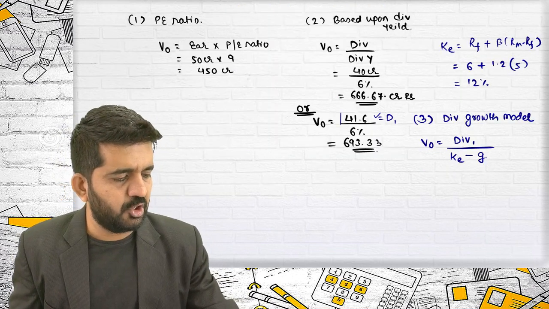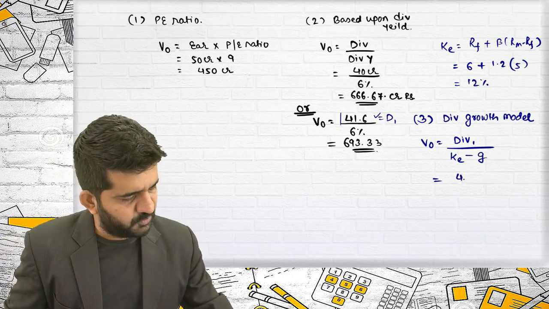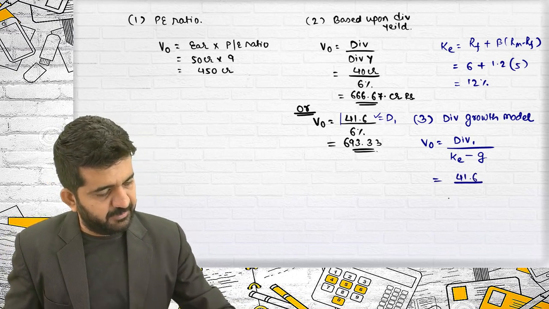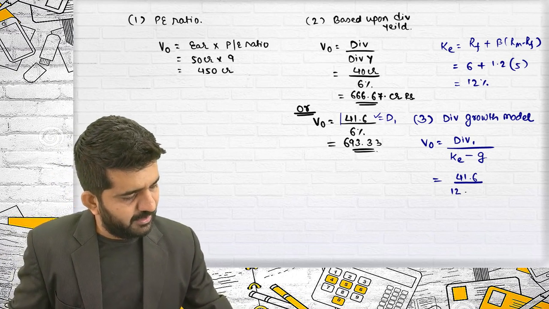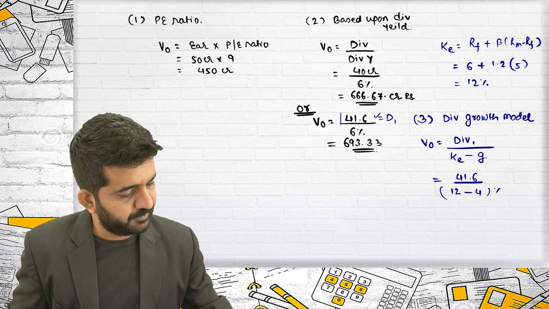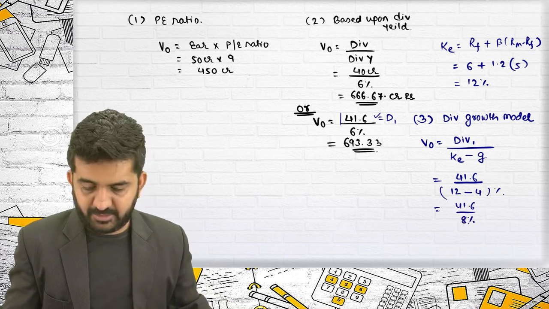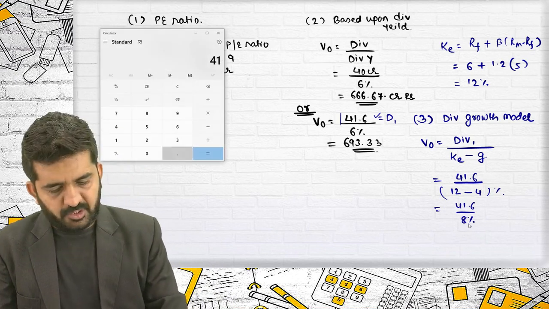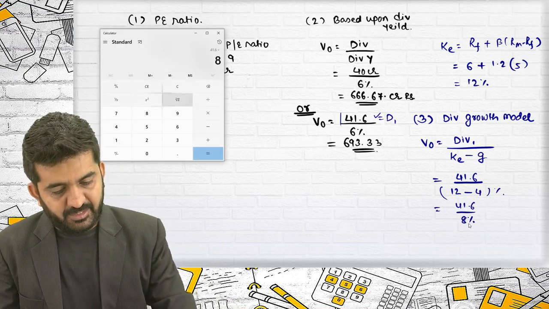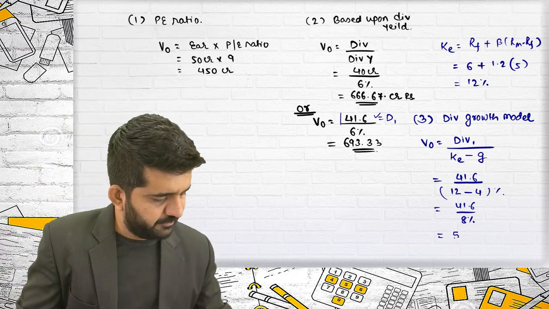This will be 12%. Dividend of first year is 41.6 divided by KE of 12% minus growth rate of 4%. It is 41.6 divided by 8%, which is 520.